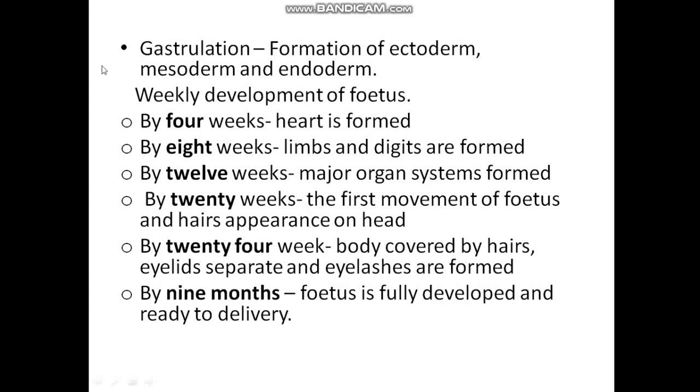After successful implantation, the inner cell mass starts to differentiate into outer ectoderm, inner endoderm, and in between, mesoderm, and the process is called gastrulation, and the formed structure is called the gastrula.